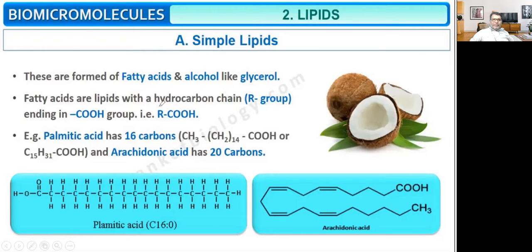Fatty acids are lipids with a hydrocarbon chain. There is a hydrocarbon chain, called the R group, ending in a carboxylic group, that is RCOOH. Together it is known as R-COOH. The value of R may be many. So the R group as well as the COOH group, therefore RCOOH. Example: palmitic acid has 16 carbons.